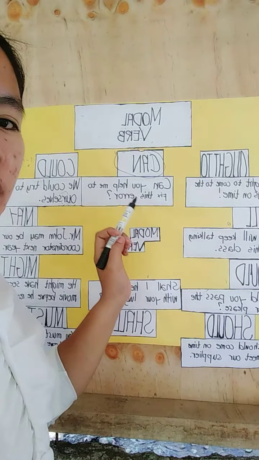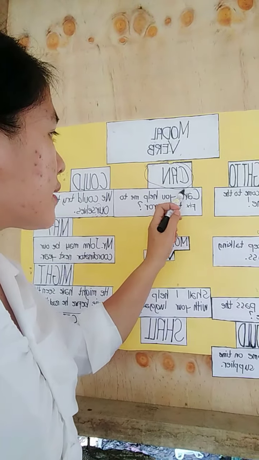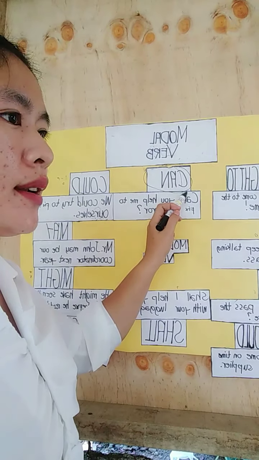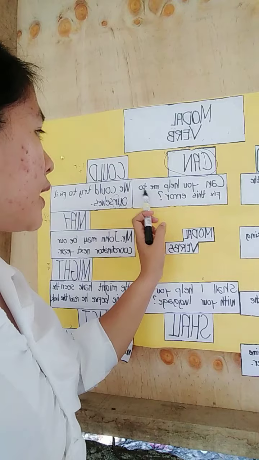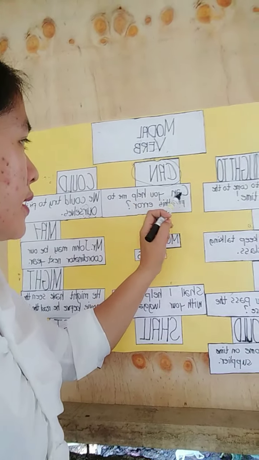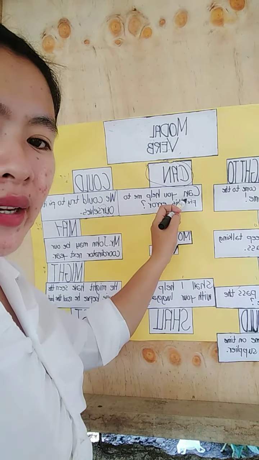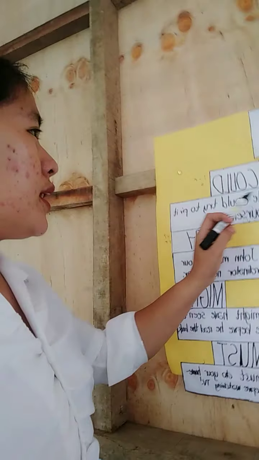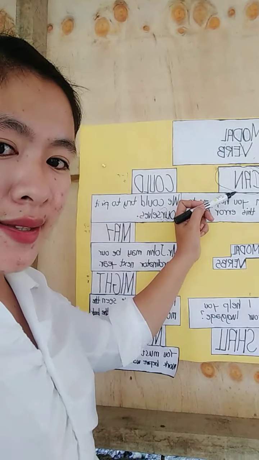So we will find where the modal verb is in this sentence. Our modal verb is can. Can you help me to fix this error? Also, can is a present tense.